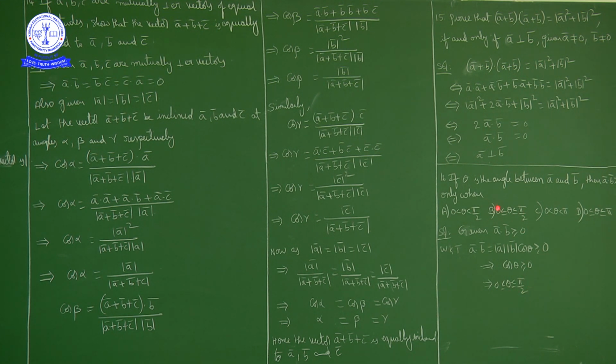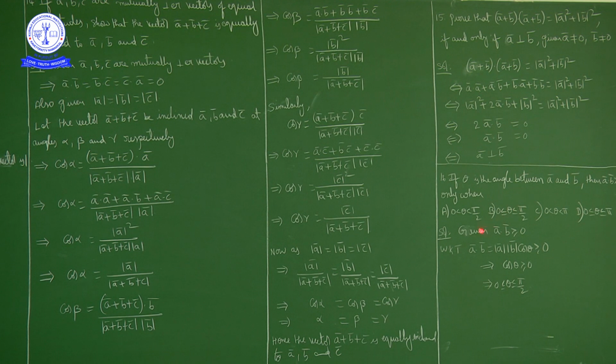So which option is correct? The second option. Now suppose it is only strictly greater than 0, in such a case what will we get? 0 less than or equal to theta less than pi by 2, because cos pi by 2 is 0. So for greater than or equal to 0, the condition we have is 0 less than or equal to theta less than or equal to pi by 2.